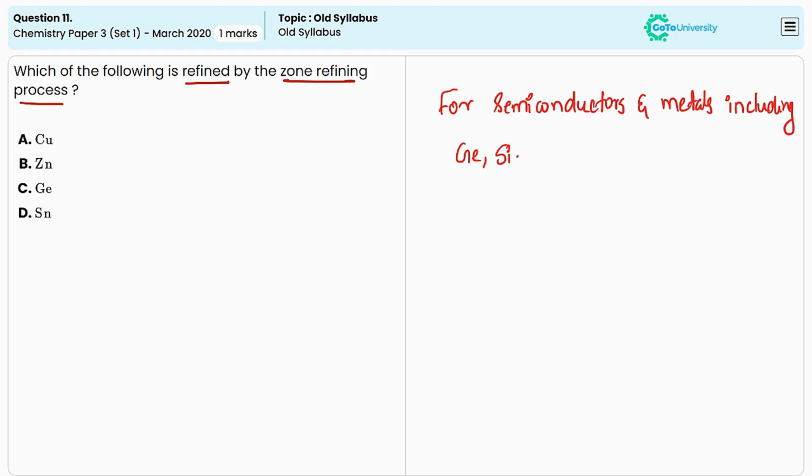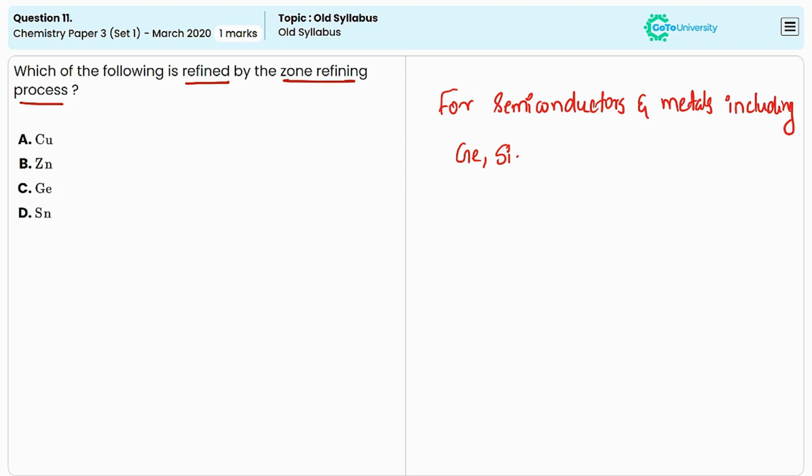In this process, a sample of the material is placed in a tube or rod and a localized heat source, such as a heated zone, is moved along the length of the material. As the heat source moves, a small zone of material melts.